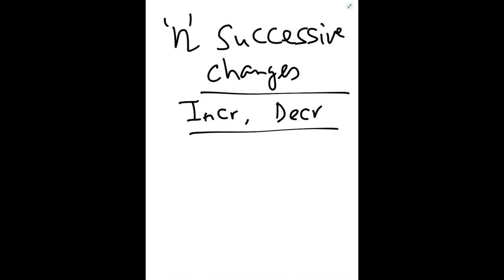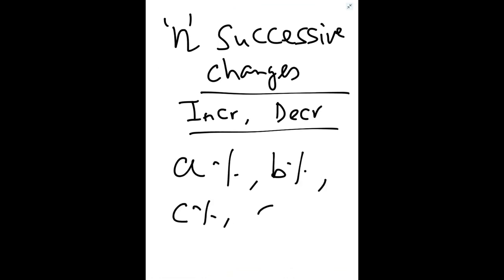So what is the general formula for n successive changes? So if the changes are a%, b%, c%, d% and so on up to n%, so many changes are there successive, एक के बाद एक. इसमें मिक्स है, कुछ इंक्रीज भी है कुछ डिक्रीज भी है. तो हाउ टू कैलकुलेट द फाइनल वैल्यू फ्रॉम दिस?